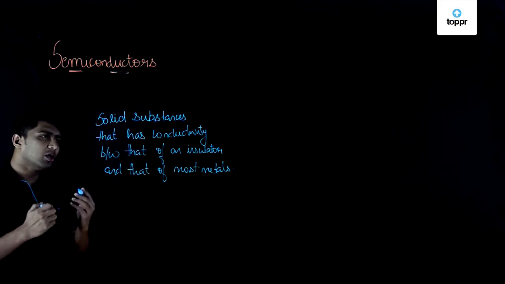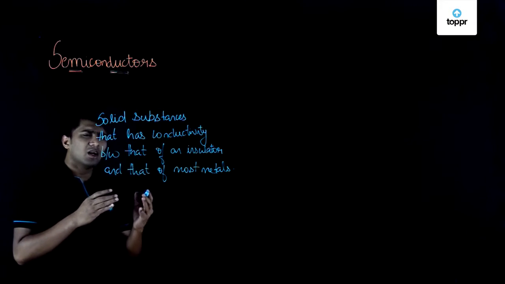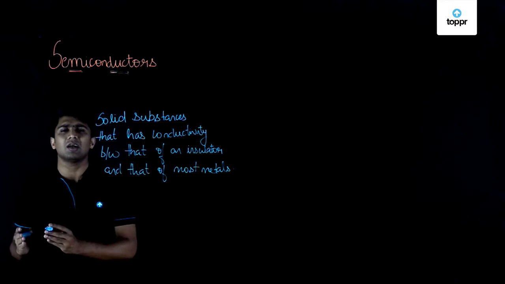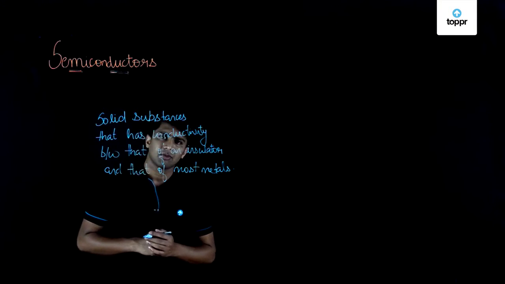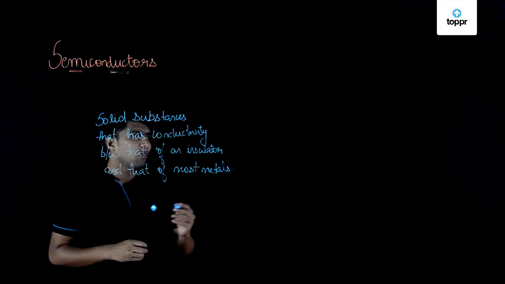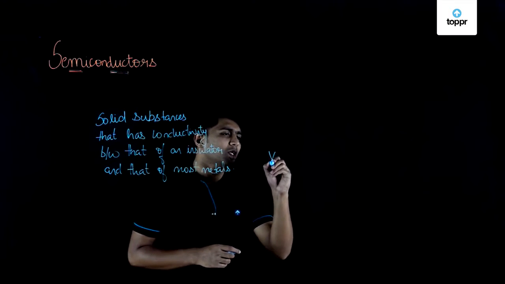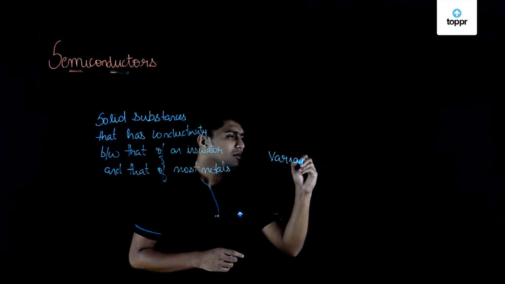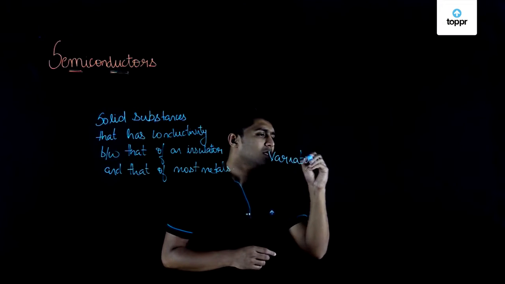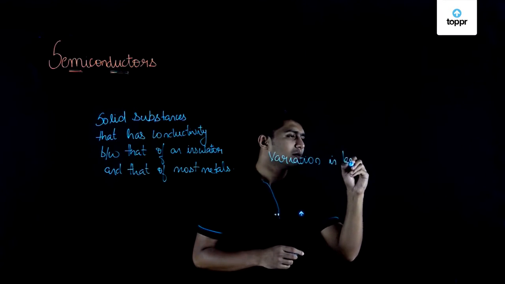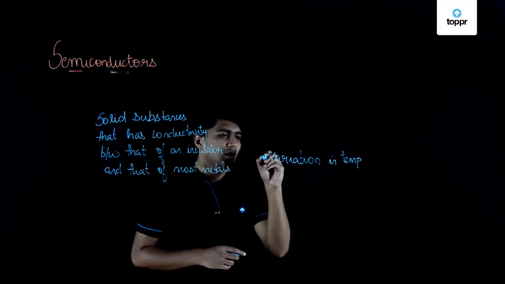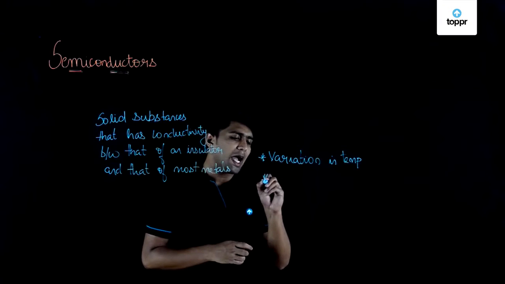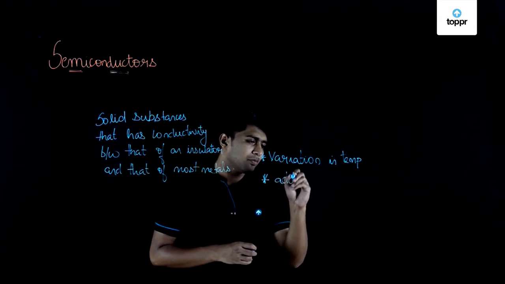Okay, so now just think how a substance can be neither a conductor nor an insulator. It happens when there is a variation in temperature or by adding impurities.